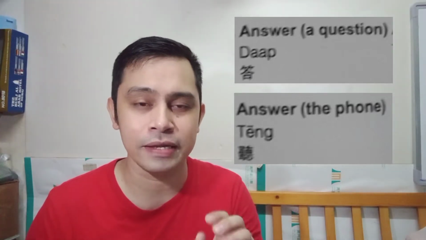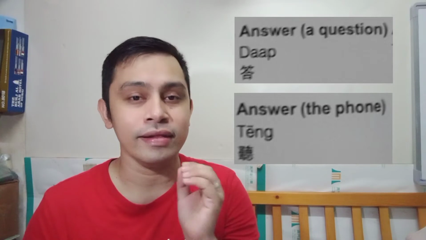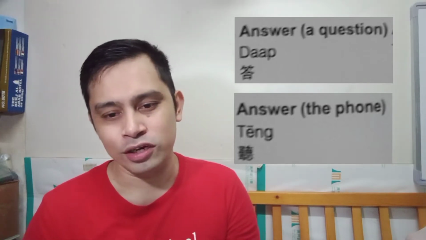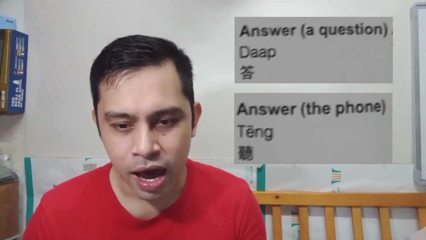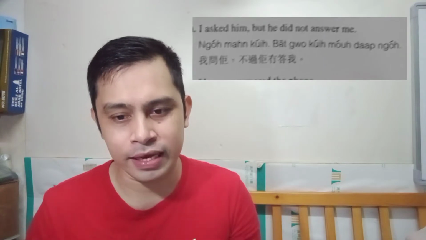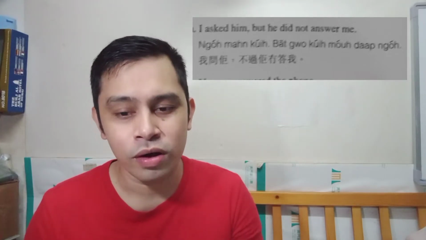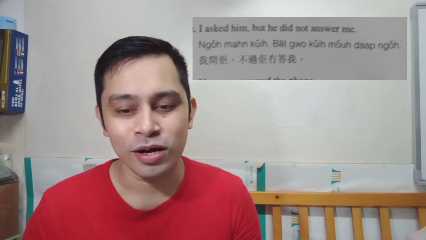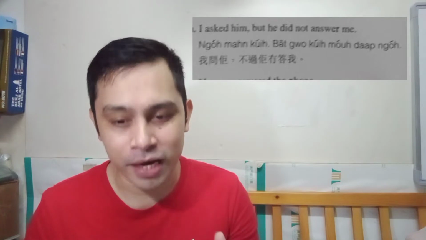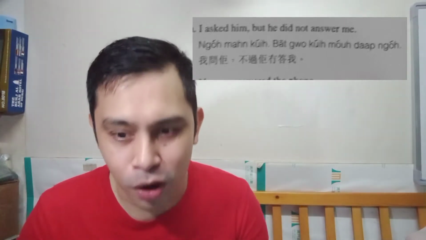Number 1 is tap. Actually, it's a little bit silent P. Tap and tang. Example: I asked him, but he did not answer me. In Cantonese, ngo man koi, pat kuo, koi mo tap ngo.